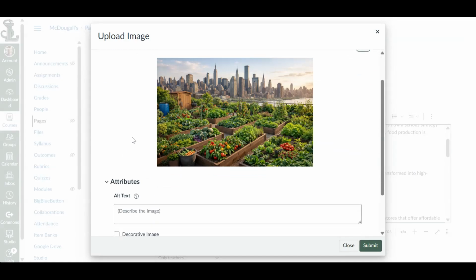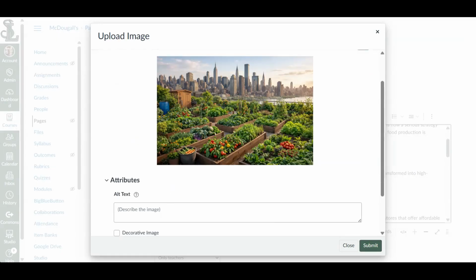Now when I'm uploading a photo, if you scroll down a little bit, you will see that it has a place where I can put in the alt text at the time of upload. So I'm going to go ahead and do this.